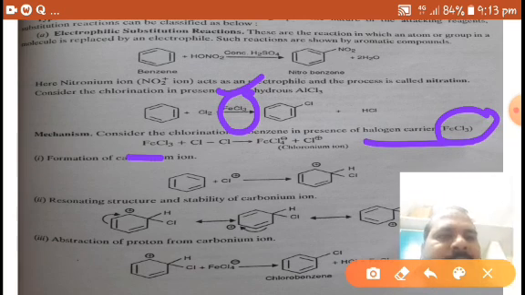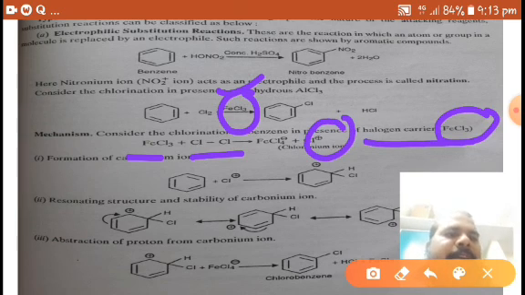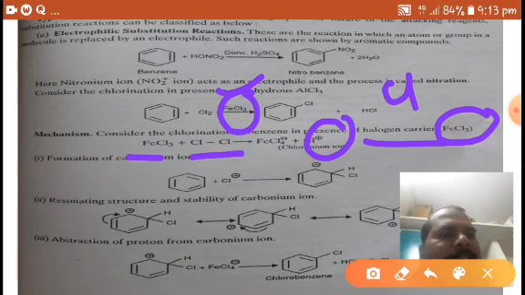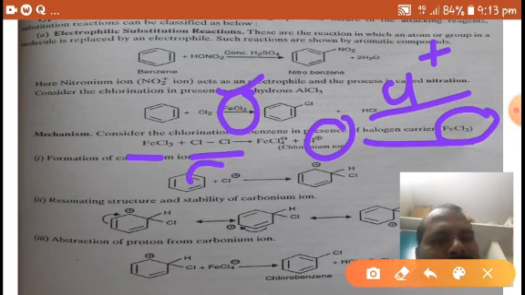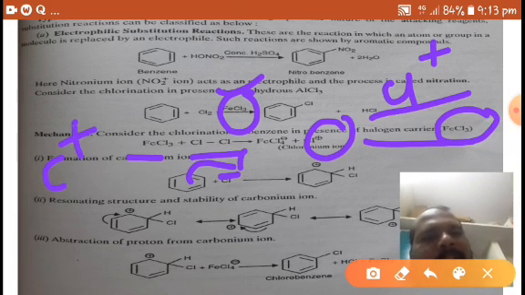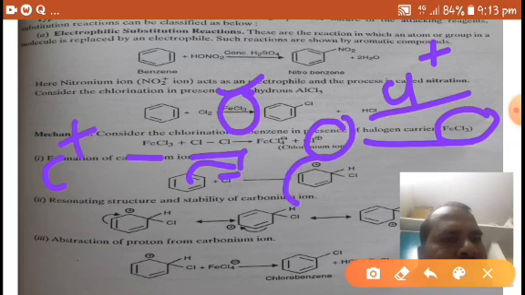Here FeCl3 reacts with chlorine and forms the chloronium ion, Cl plus. So it is the electrophile. This chloronium ion reacts with benzene and forms a carbonium ion, C plus.